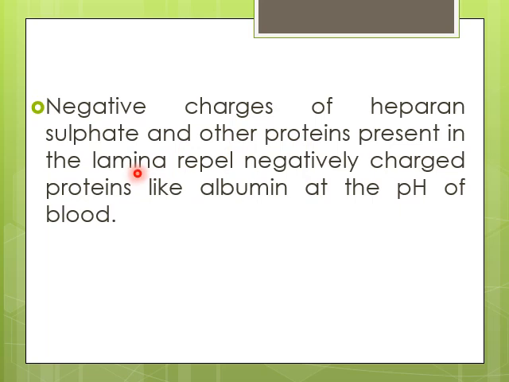Therefore these negative charges can repel negatively charged proteins, for example albumin, at the pH of the blood. So it means that albumin, though small like water, cannot pass the glomerular membrane because it is negatively charged and the glomerular membrane is also negatively charged. So both of these repel each other.